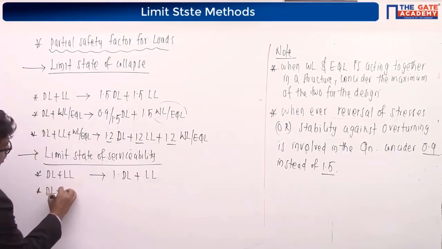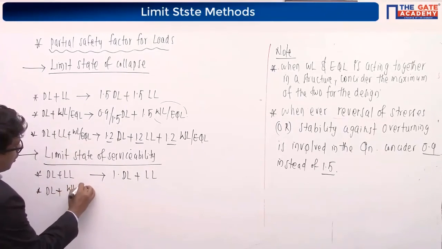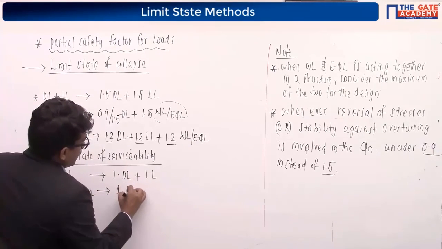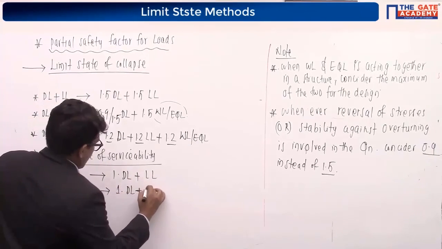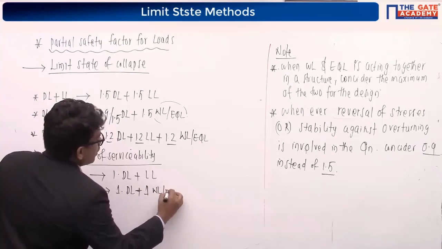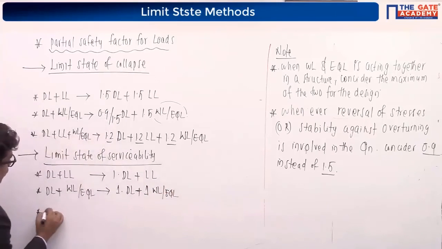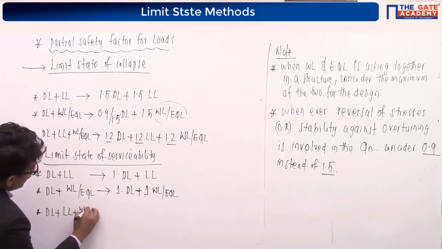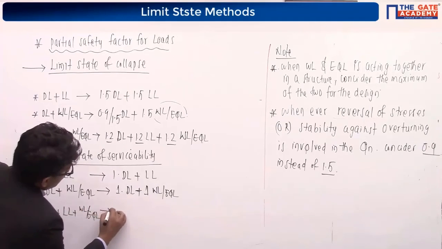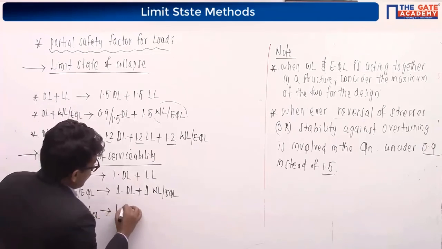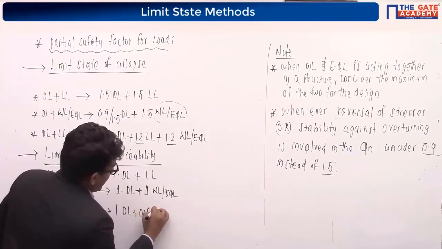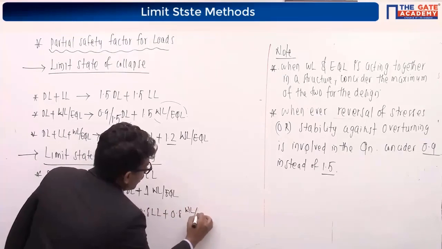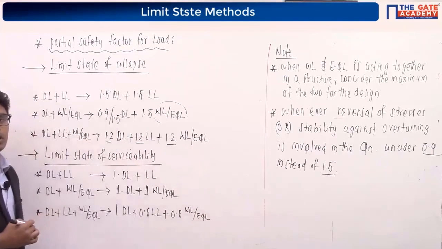For dead load plus wind load or earthquake load combination, the partial safety factors will again be 1 dead load plus 1 wind load or earthquake load. And finally, when you consider dead load, live load, wind load or earthquake load combination, the partial safety factors to be considered here are 1 for dead load, 0.8 for live load, and 0.8 for wind load or earthquake load, right?